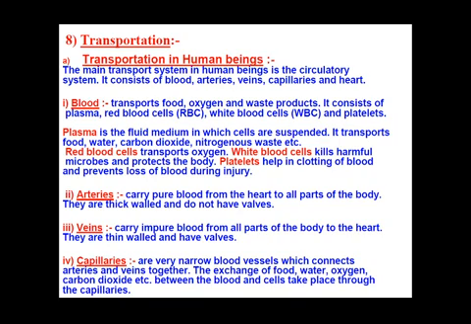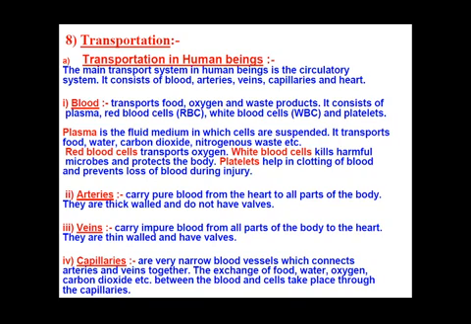Now the next component of the circulatory system is the arteries. So what is the function of arteries? They carry pure blood from the heart to different parts of our body. The blood which is getting out of our heart through the arteries is under very high pressure. The heart is the main pumping organ of our body.